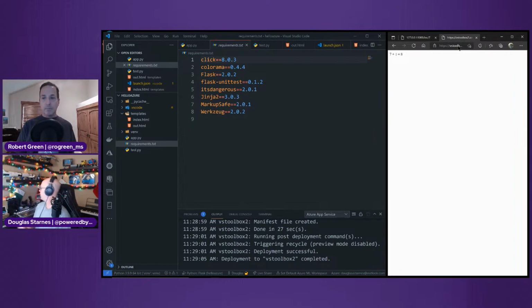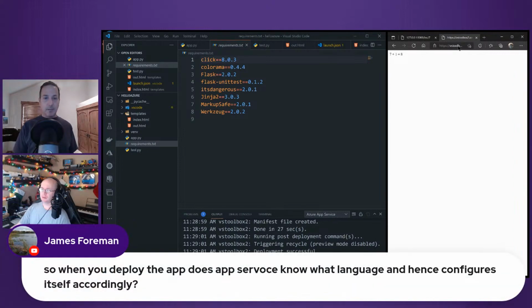I mean, that was probably 15 minutes. And granted, the app, it's not the next Gmail. It's not the next, I'm sorry, it's not the next Outlook.com. But still, it shows you how look at all the features we were able to go through in just a few minutes. James, okay, good question.